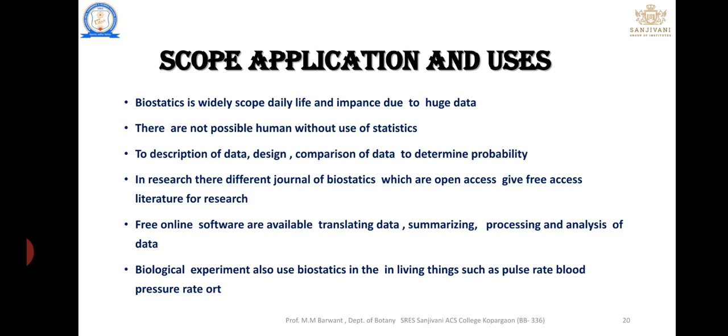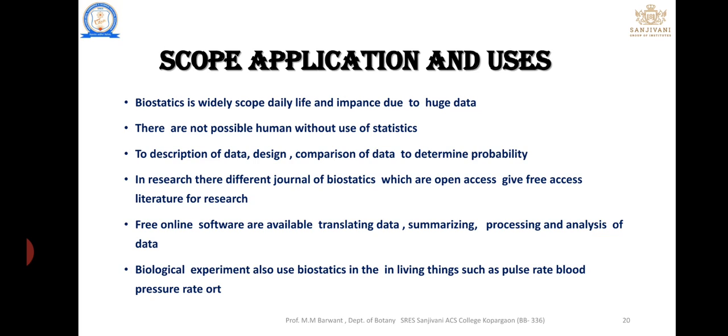And the uses of biostatistics means data from biostatistics. For example, if anybody has done research in biostatistics, that data can be analyzed further, that is known as uses. For example, if person XYZ is doing research on biostatistics, that data can be used, that is known as the uses of biostatistics. Let's start.